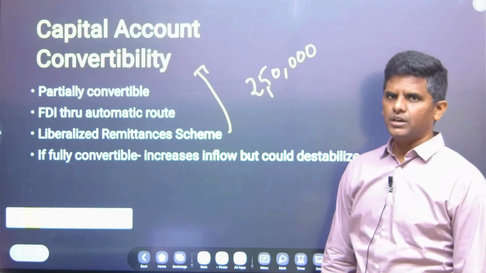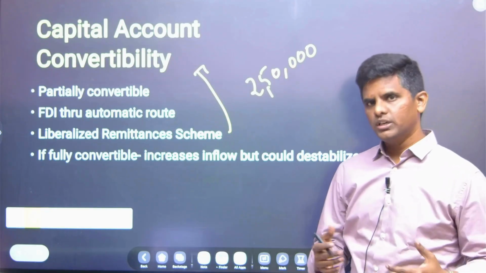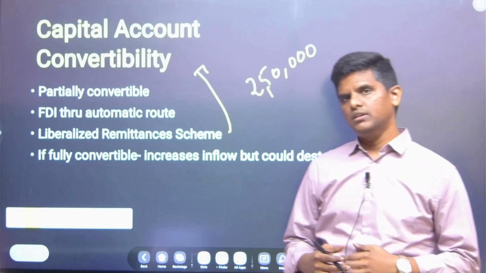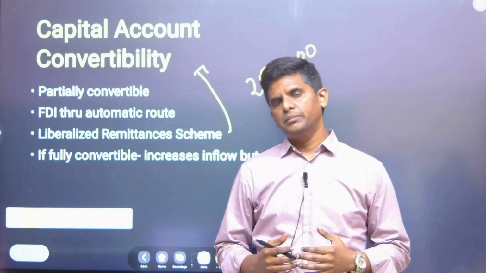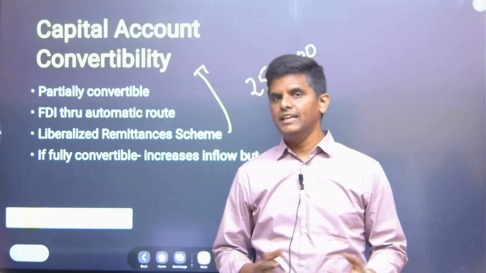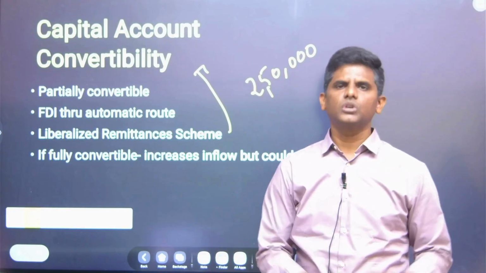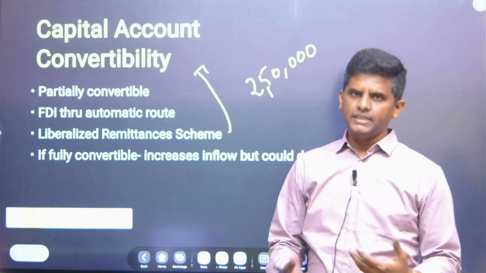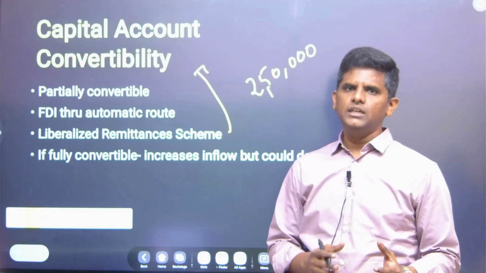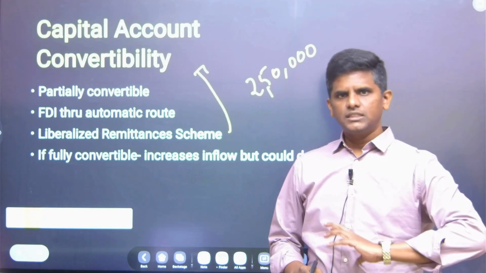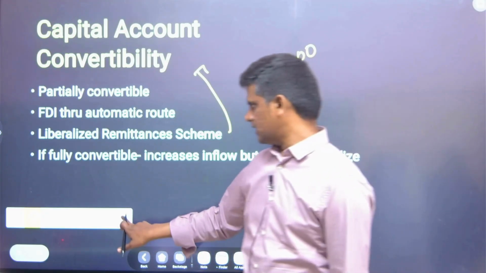So our economy should be mature enough, with solid macroeconomic fundamentals. Then we can open up into full capital account convertibility. The Government of India and RBI will take the decisions that are best for our economy.